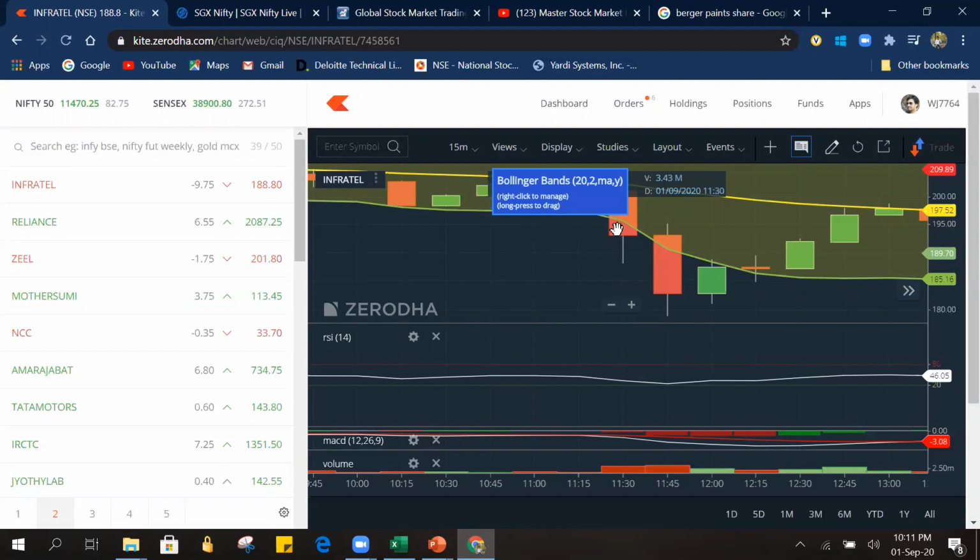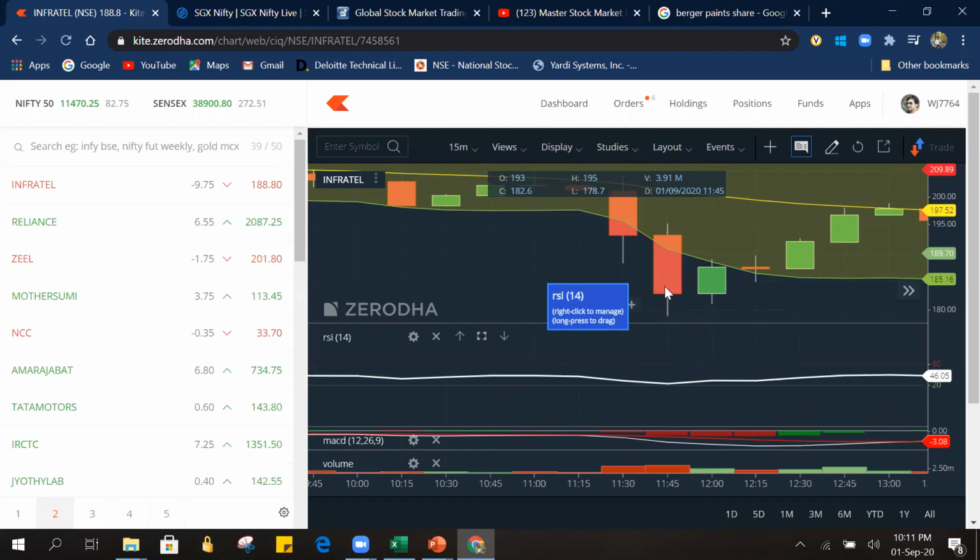Here we see the red candle, 25% of it came out, and the next red candle is almost 80% out, and then RSI is also at 20. So there is a double confirmation here, not just RSI at 20 or just Bollinger Band going out of the range. Here we have double confirmation with Bollinger Band as well as RSI. So this will indicate a strong buy, and this is exactly what happened in Amara Raja on Monday, where I took a futures buy at 720 and sold at 723, booking a profit of some 3k.